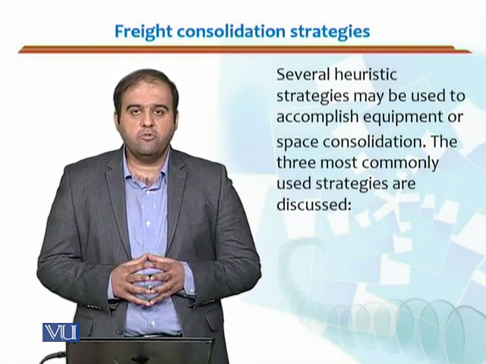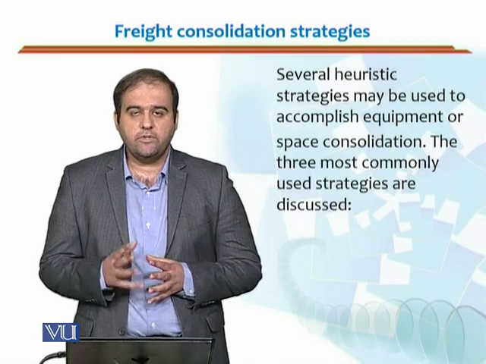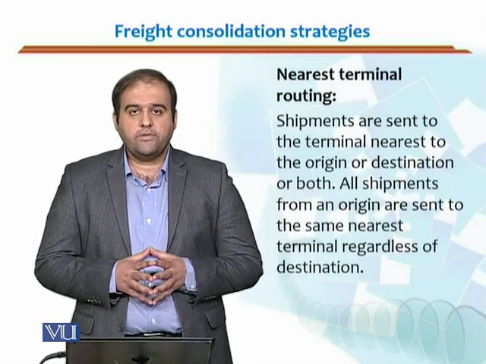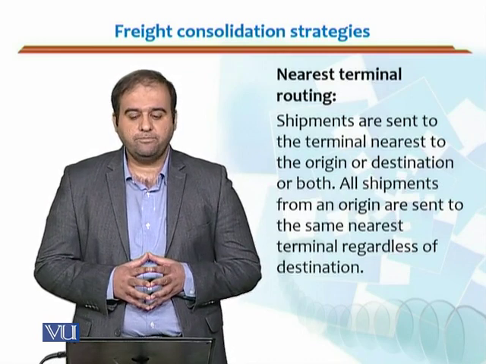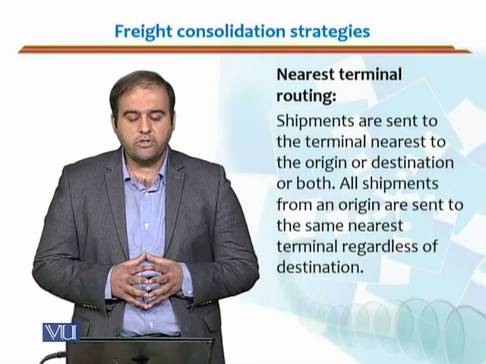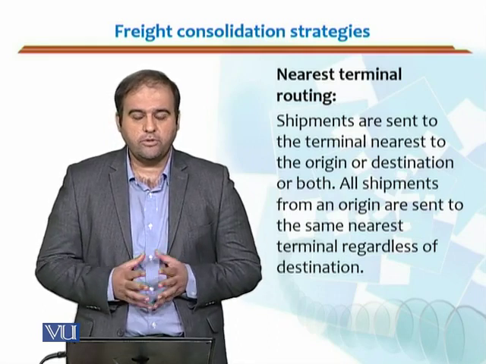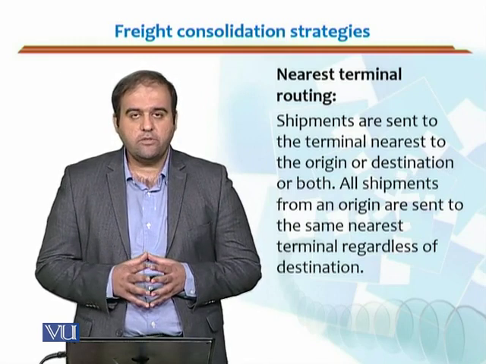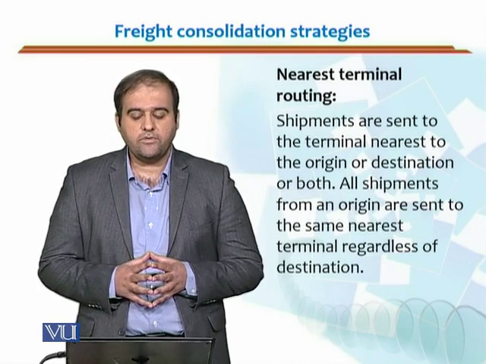There are three most common strategies which we will discuss right now. Nearest terminal routing. The shipments are sent to the terminal nearest to the origin or destination, or both. All shipments from an origin are sent to the same nearest terminal regardless of the destination.